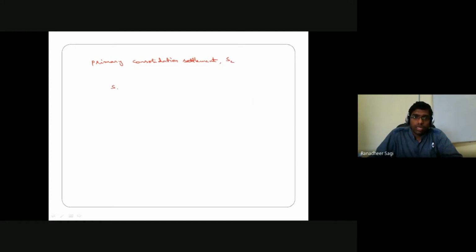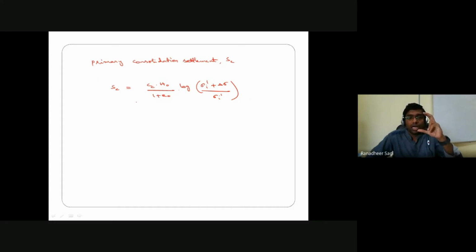Okay, so we know that this primary consolidation settlement we can write as Cc into H naught by 1 plus e naught into log of (sigma i dash plus delta sigma) by sigma i dash. Where Cc, we know what it means. H naught is the height of the clay layer in which that consolidation settlement is taking place. e naught refers to the initial void ratio, and sigma i dash is the initial effective stress at the center of the considered depth of the clay layer in which consolidation settlement is taking place. Delta sigma indicates the increment in vertical stress at the center of the clay layer.